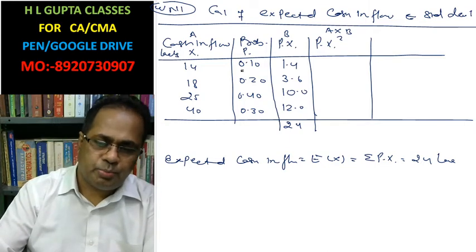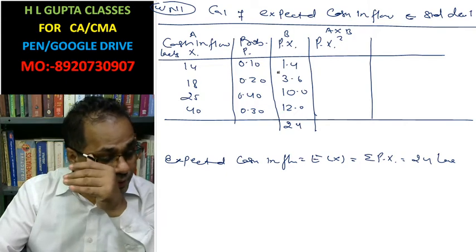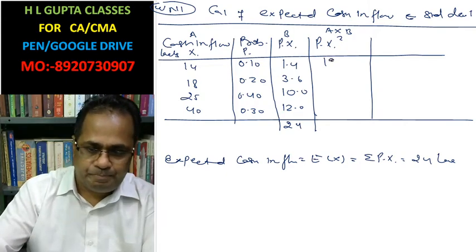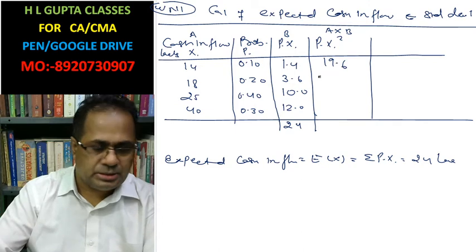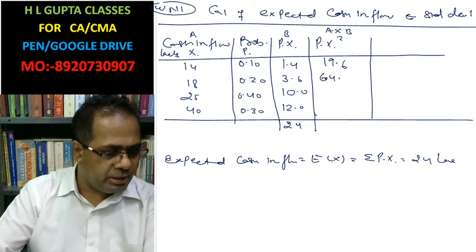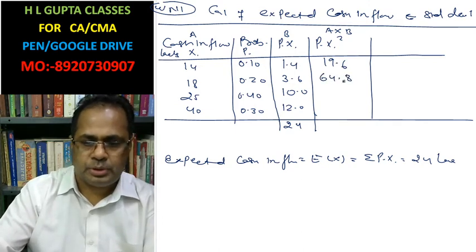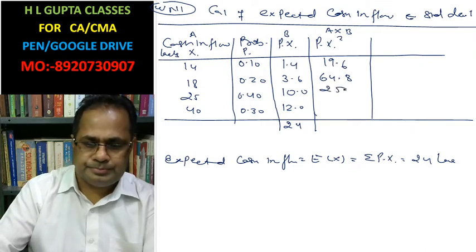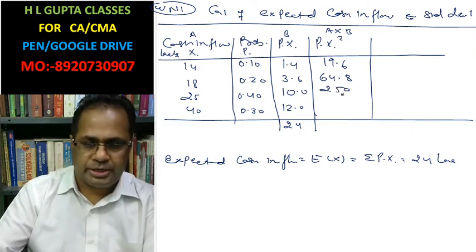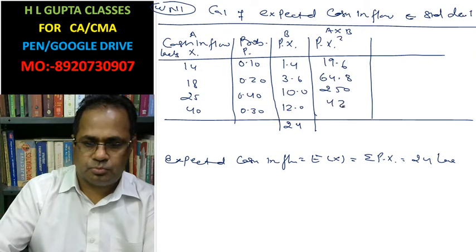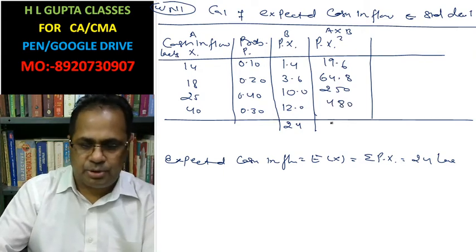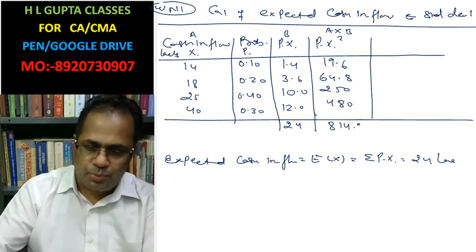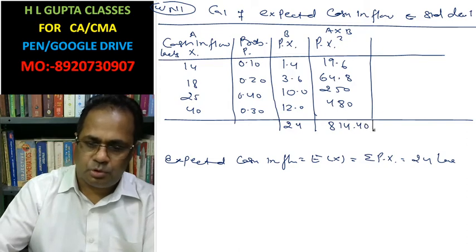So 14 into 1.4 is 19.6, then 64.8, 250, and 480. The sum of this is 814.40.